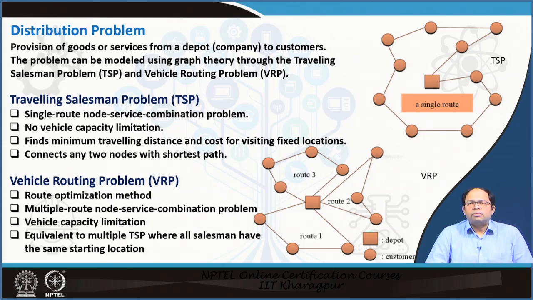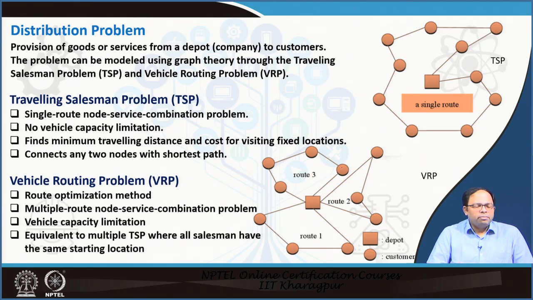Like for example, in case of waste management, you start from a depot, go and deliver the goods to a particular location and then come back to the depot, or you may stay back over there. Eventually, from there the next point would definitely be the first depot. So more or less it is the same thing.